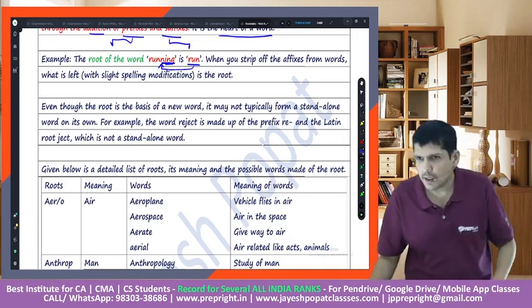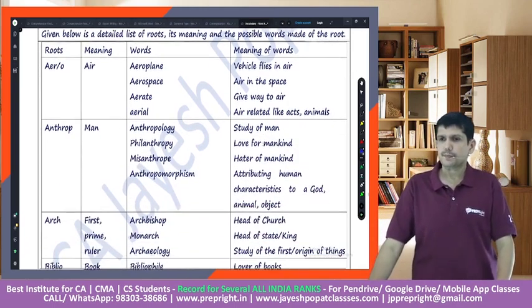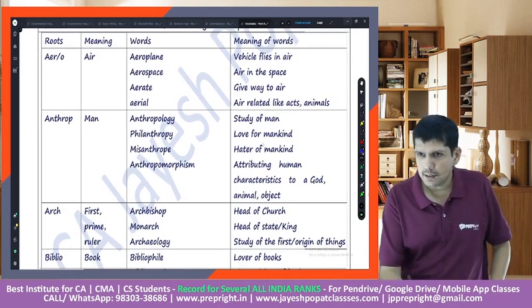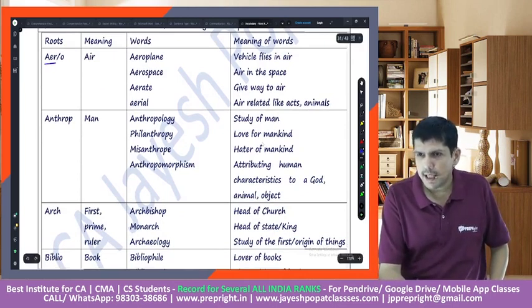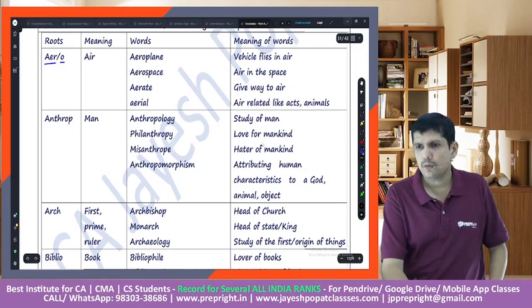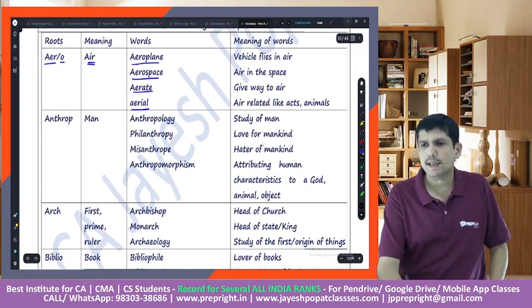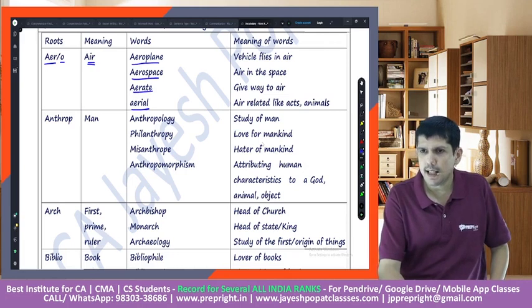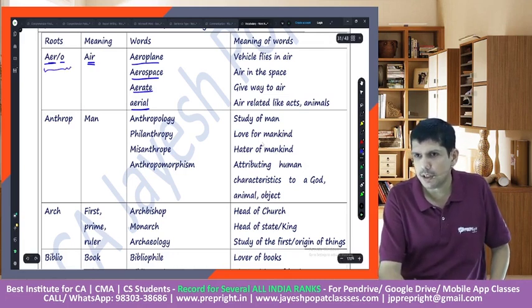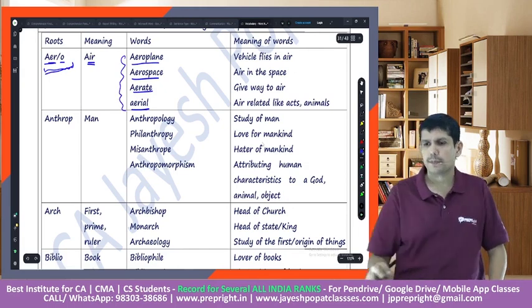So we have taken a lot of examples. Something like the root word aer or aero, which would mean air. So aeroplane, aerospace, aerate, aerial. So basically aer or aero is the root word for these particular words which have been created.